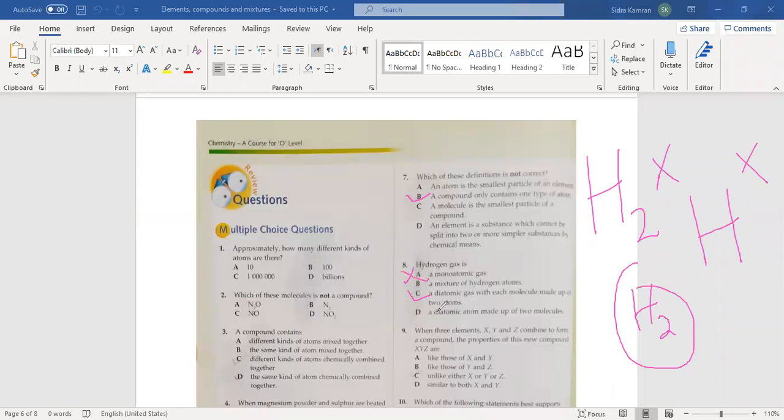B, hydrogen gas is a mixture of hydrogen atoms. Why is it wrong, Ayan? Why is this option wrong? Ayan, answer my question. Why is option B wrong? A mixture of hydrogen atoms?